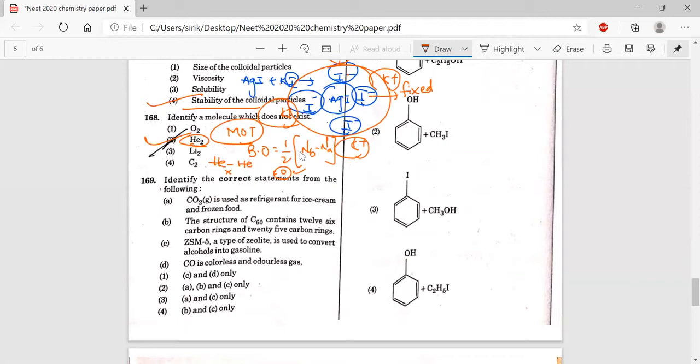And identify the correct statements from the following. CO2 is used as a refrigerant. Yes, it can be used as a refrigerant, but solid CO2 can be used, not gaseous. And C60 contains 12 six-carbon rings and 20 five-carbon rings. Here it is given as 26 carbon rings, meaning hexagonal rings, and 12 pentagonal rings. Reverse, it is given, so this is also a wrong answer. And yes, this is correct. ZSM-5 is used to convert alcohols into gasoline, whereas CO is a colorless as well as odorless gas. Option C as well as D, both are correct answers.